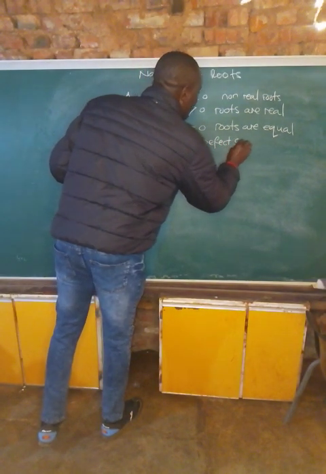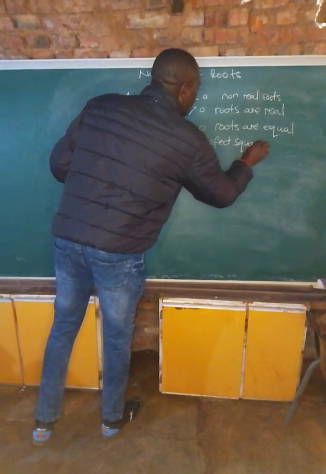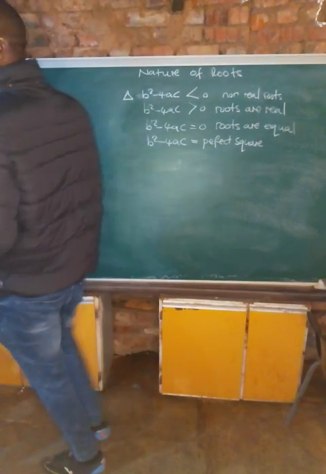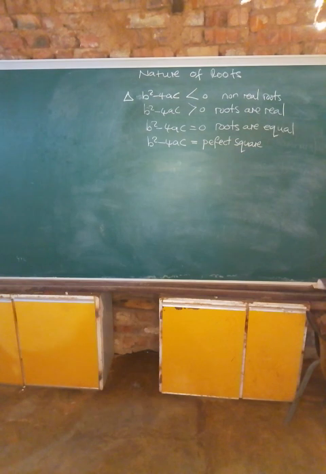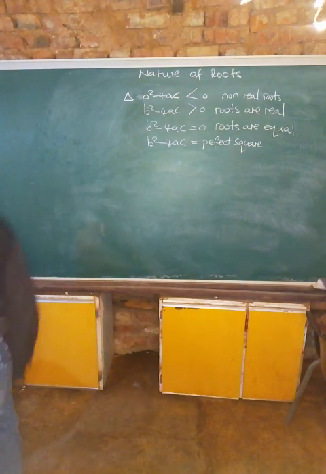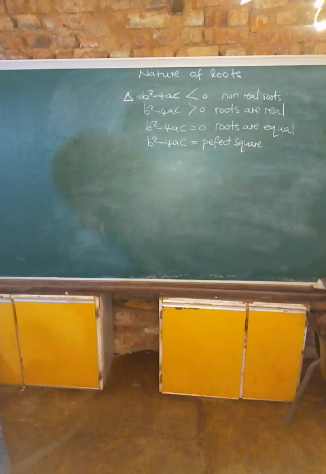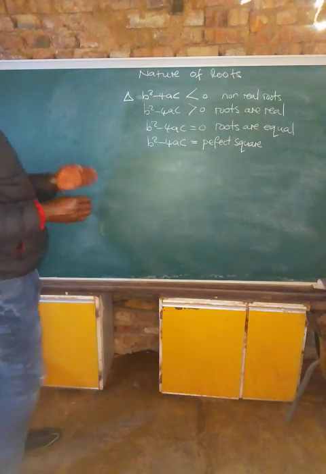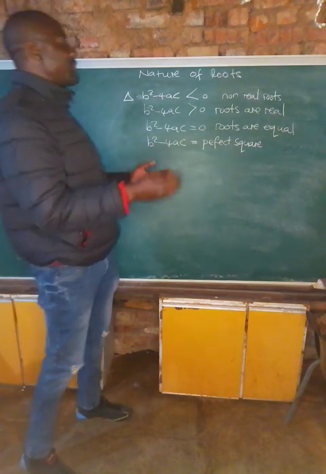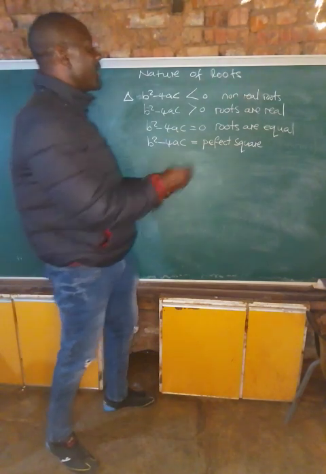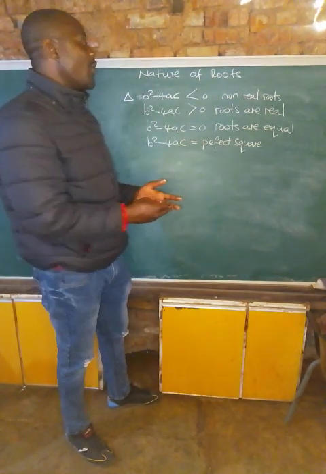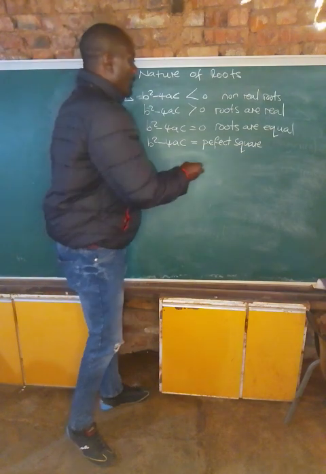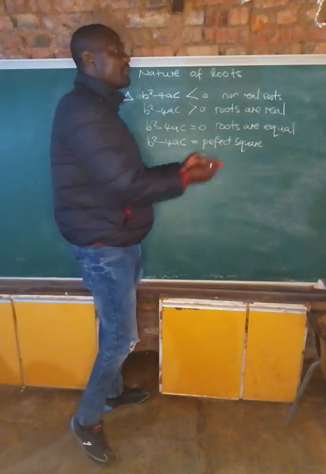And we have again, if b squared minus 4ac is equal to a perfect square, I think we all know what a perfect square is. What is a perfect square? We are talking of 0, 4, 9.